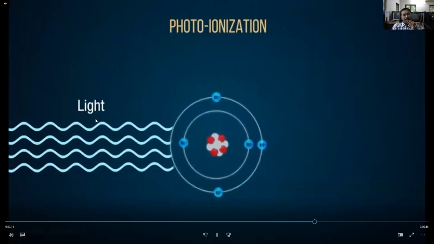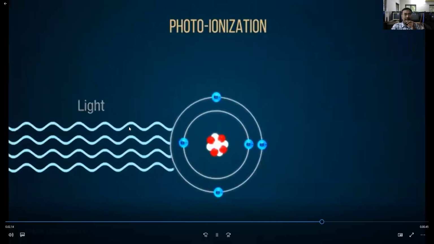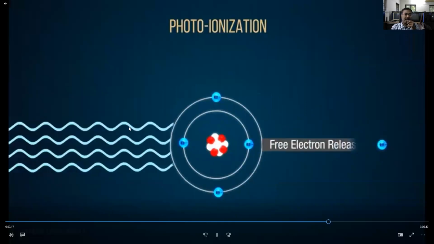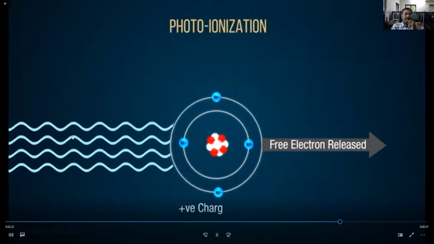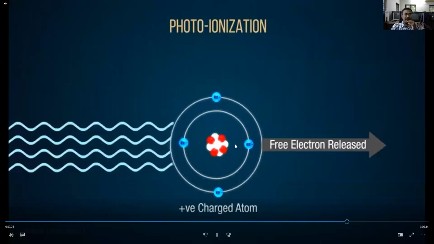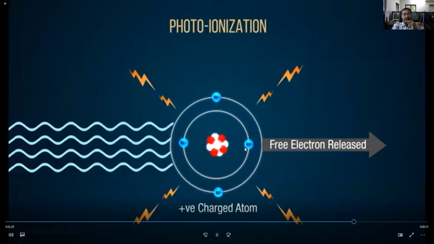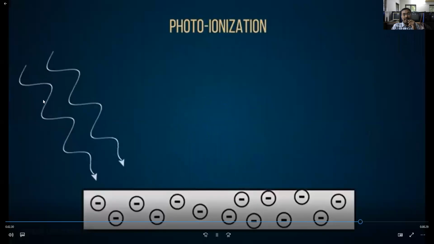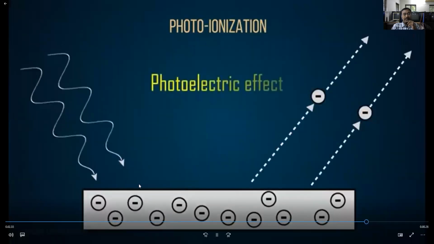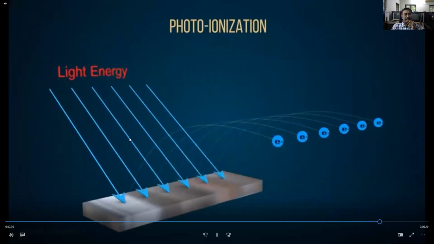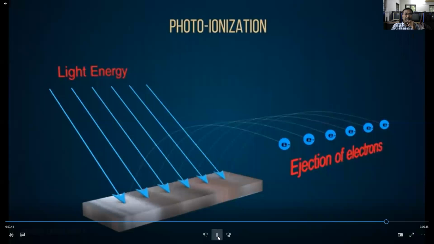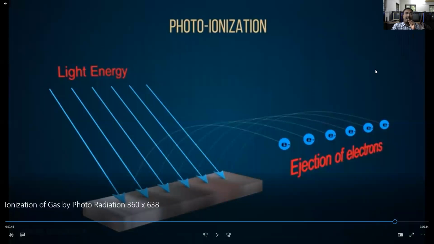So this is the source of light. Not only light, we can also give supply externally by using high voltage systems. That is one energy; here light is the energy. If energy falls on the metal surface, the electrons will be ionized and become free. For example, when light falls on a metal surface, the electrons are released. This is called photoionization, the ejection of electrons by light. This is the concept under photoionization.